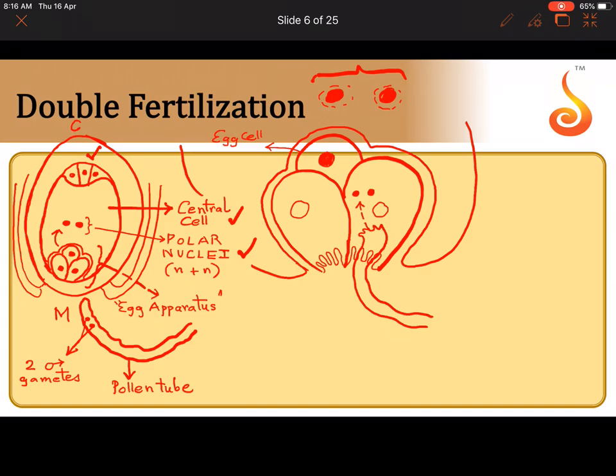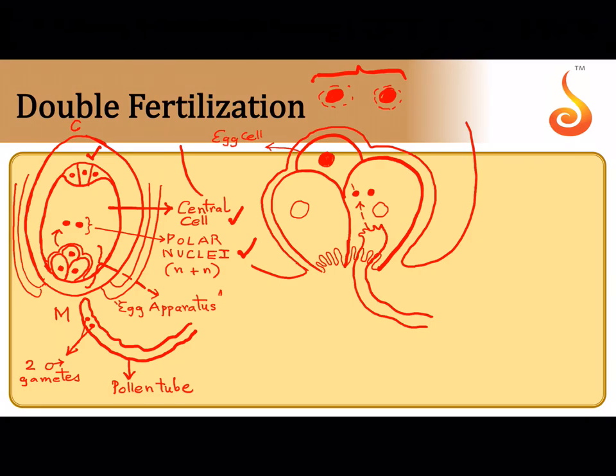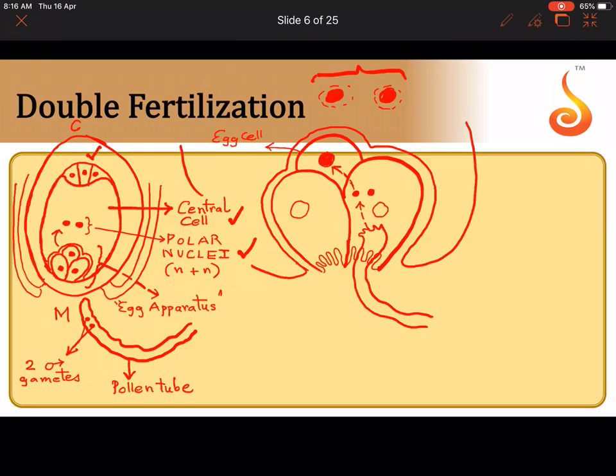Now what is going to happen? Out of these 2 male gametes, follow the arrows, one of the male gametes is going to fuse with the egg nucleus, very close only, isn't it? The egg is present in the immediate vicinity. So one of them fuses with the egg nucleus.